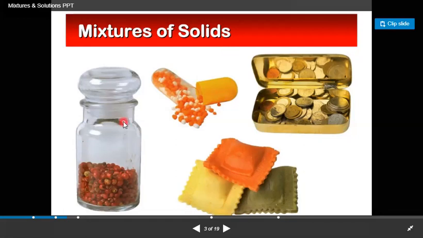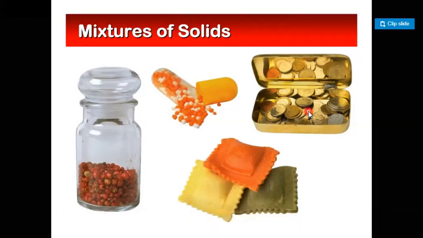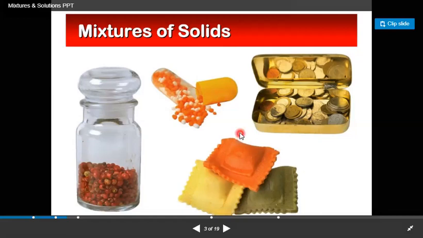In this bottle we see some chilies, this is a mixture of solids. This picture shows candies, also a mixture of solids. And we can see some coins. These are all examples of mixtures of solids.